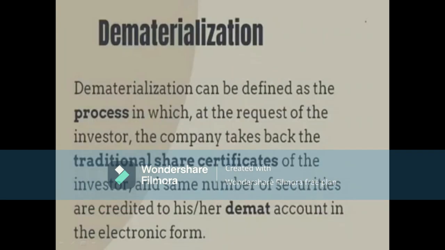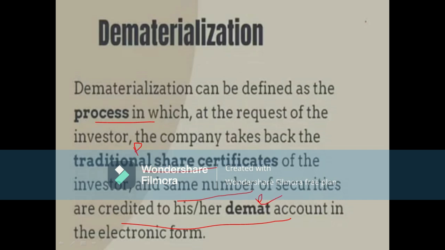Now, what is dematerialization? We discussed it in the previous class also, but I am giving a brief introduction. Dematerialization can be defined as a process in which, at the request of the investor, the company takes back the traditional share certificates, meaning the physical share certificates of the investor. And the same number of securities, as many share certificates as are taken back, are credited to his demat account, which is nothing but electronic form.